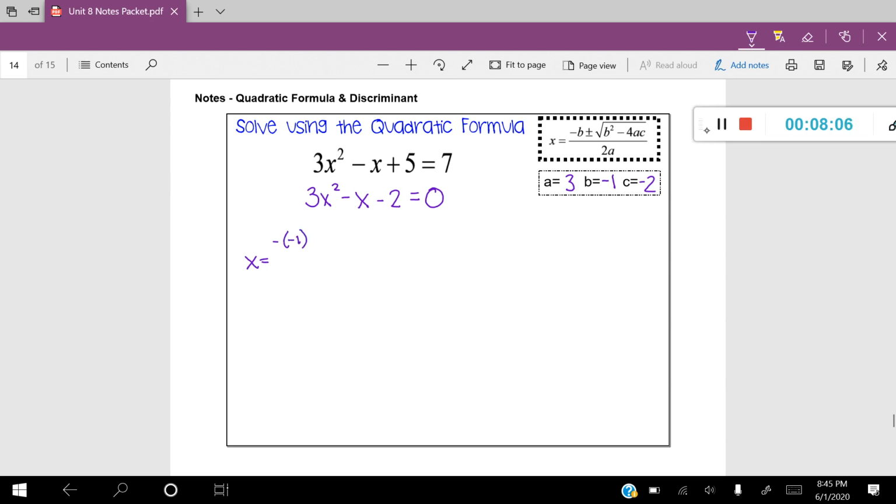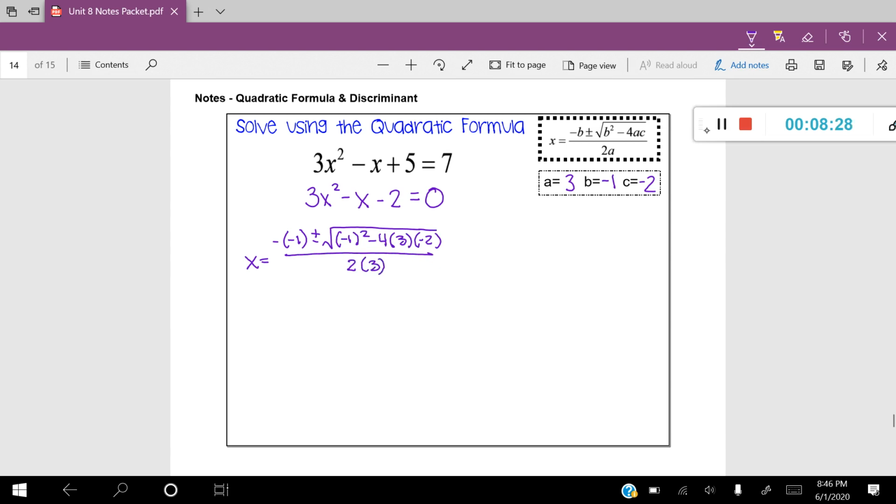And don't simplify it quite yet. We'll simplify it at the end. Plus or minus the square root of b squared minus 4 times a times c. And that whole thing is all over 2 times a.